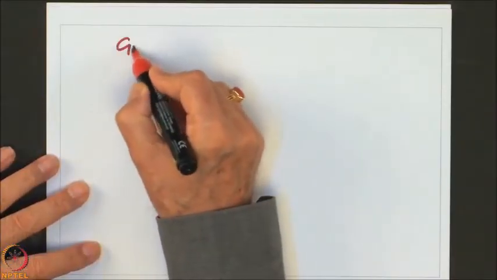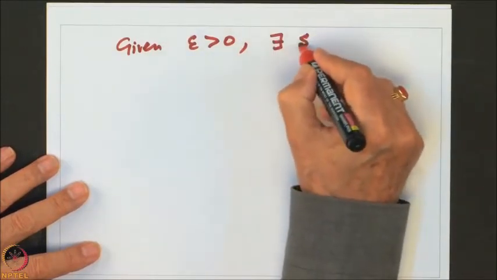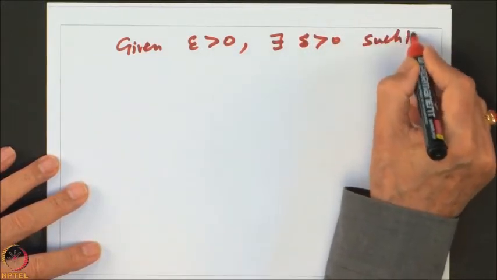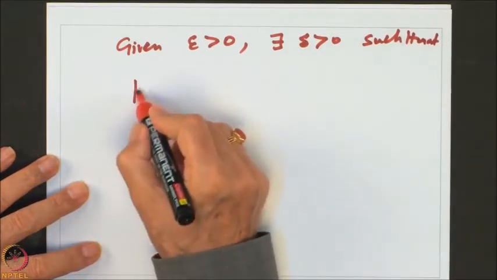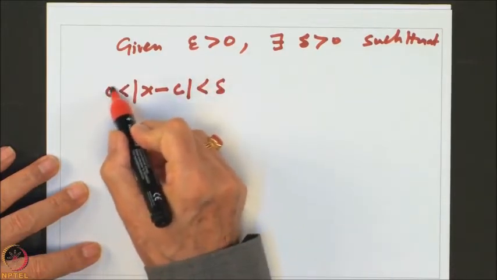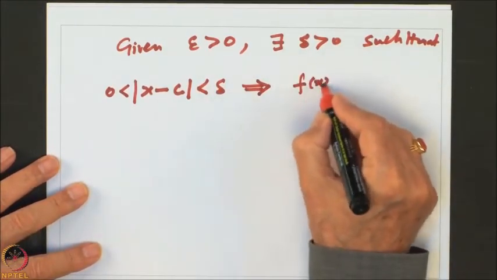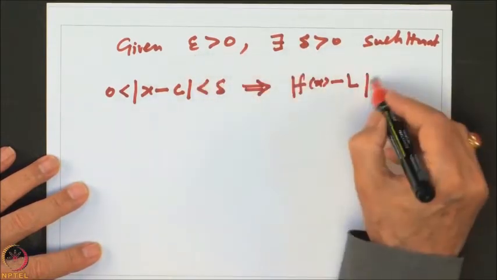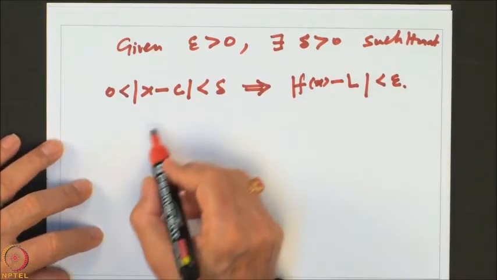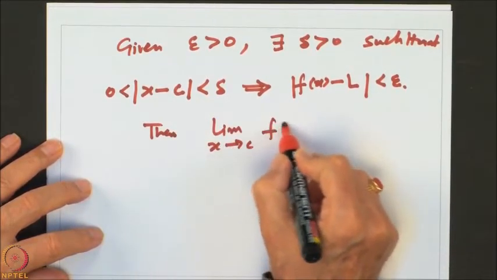Given epsilon bigger than 0, that is a margin for error, there exists some positive real number delta bigger than 0 such that if x is close to C by the distance delta, of course not equal to C, so we put the distance bigger than 0, then this should imply that f of x is close to L by that pre-specified margin for error.